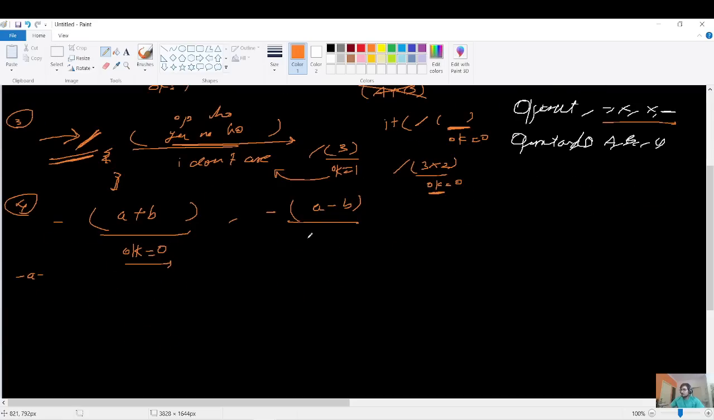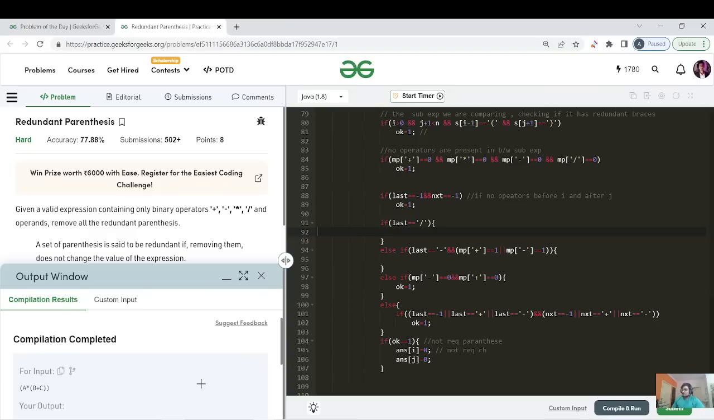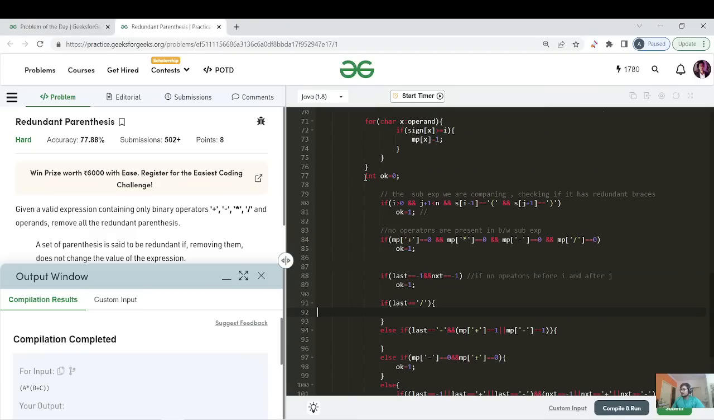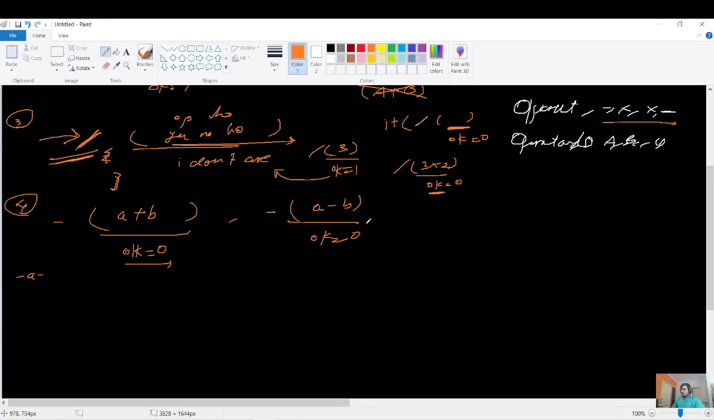Similarly for this case also, I need OK equals to 0, and it is handled by the above statement of the first if statement. You can see here int OK equals to 0. I hope I am very clear to you. Okay, so that is being handled, right?